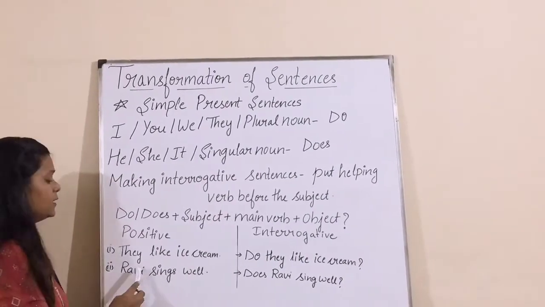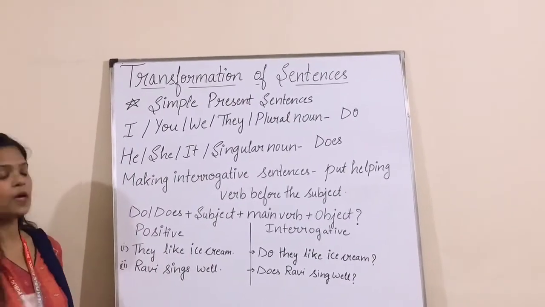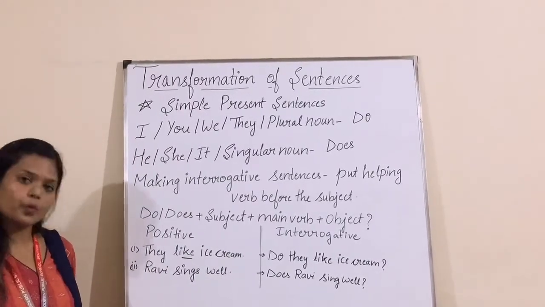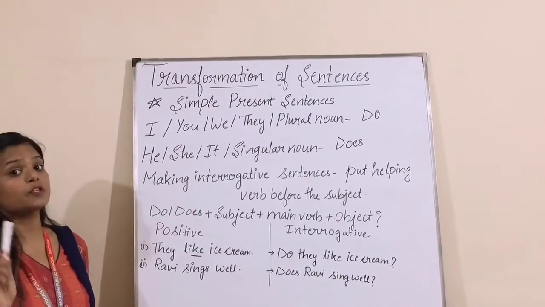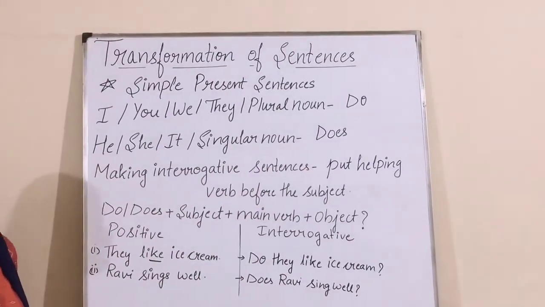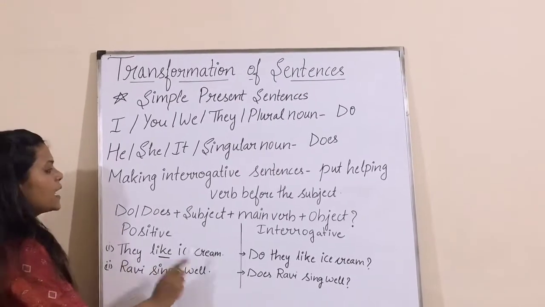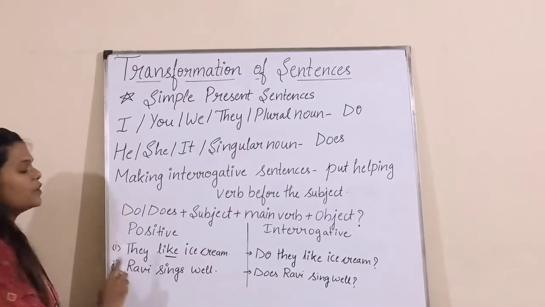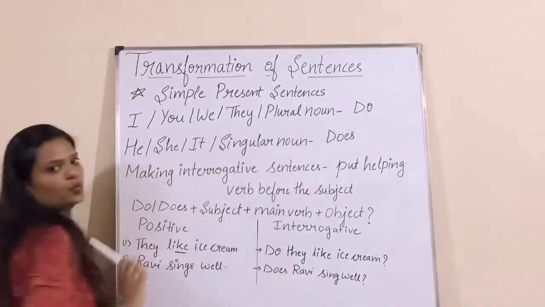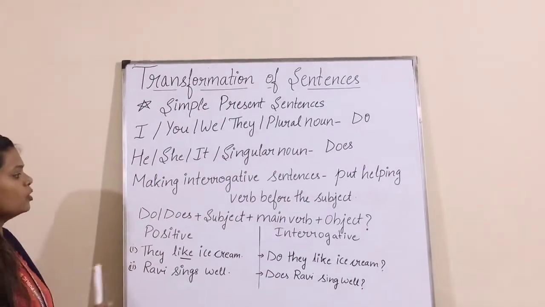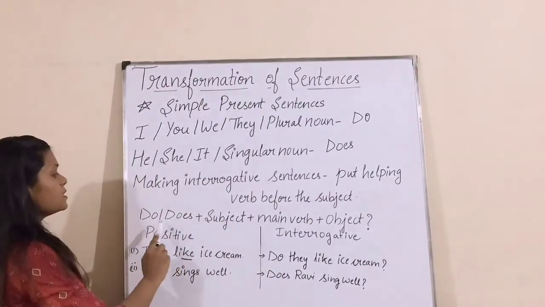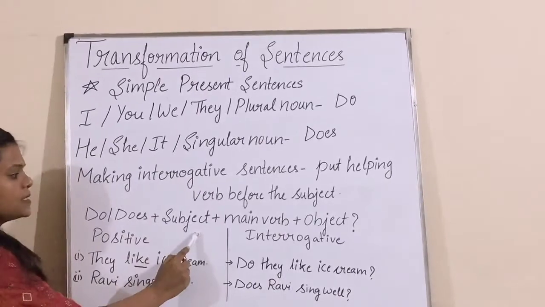As you know, in this sentence there is no helping verb. Like is the main verb. So we put a helping verb, which is do or does according to the subject. They like ice cream. With they, which helping verb do we use? We use do.